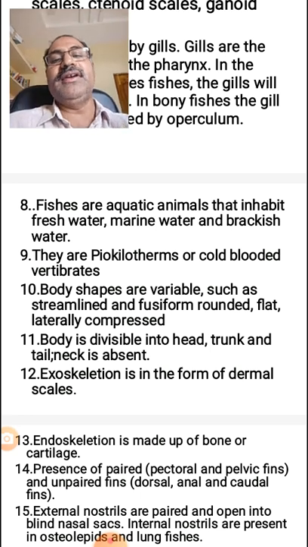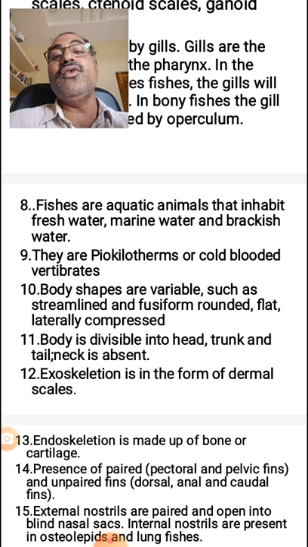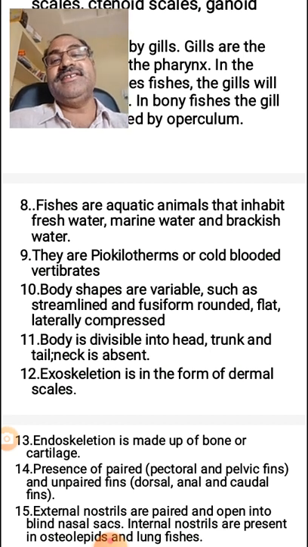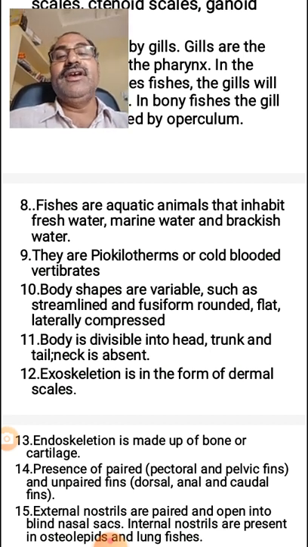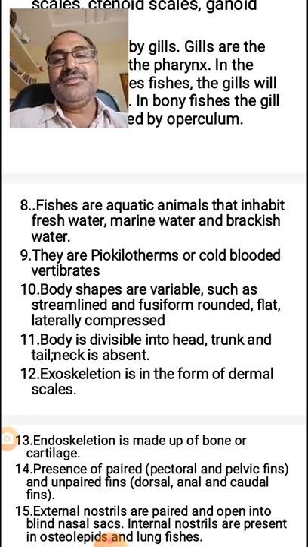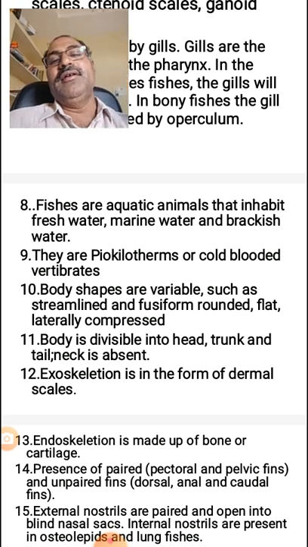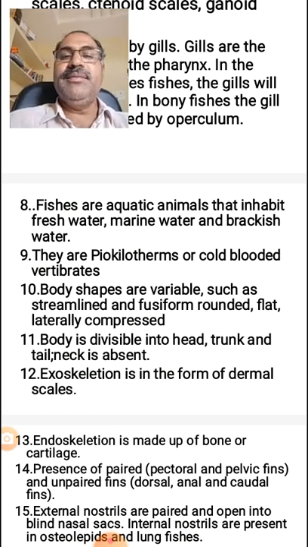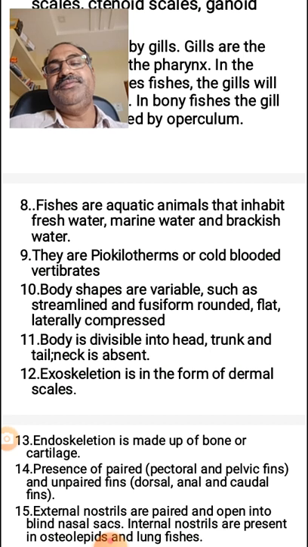Based on the temperatures, animals are classified into two categories. First one is the poikilotherms, second one is the warm-blooded animals or homeotherms. In homeotherms, the body temperature remains constant even though the environmental temperature increases or decreases. Examples are aves and mammals. The poikilotherm examples are fishes, amphibians, and reptiles.